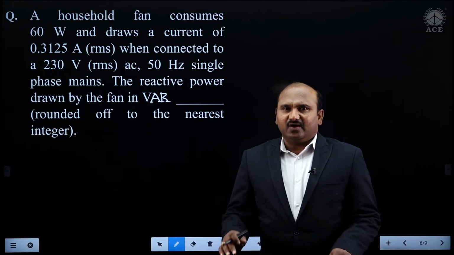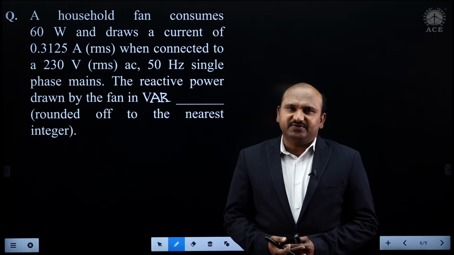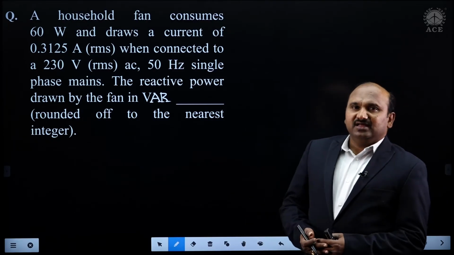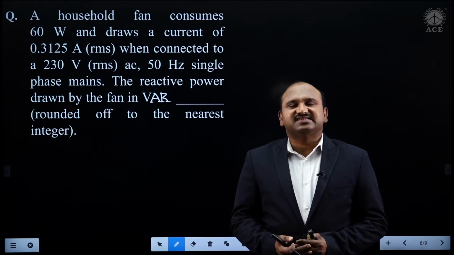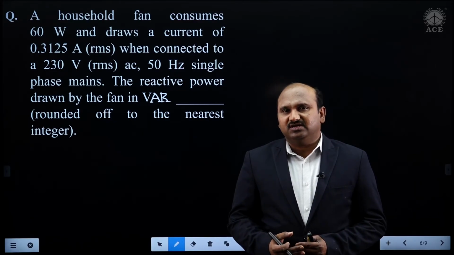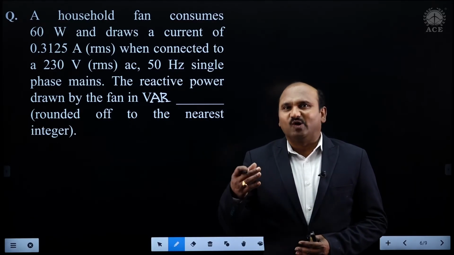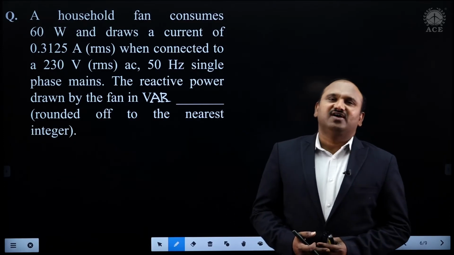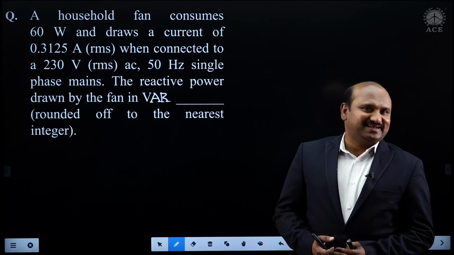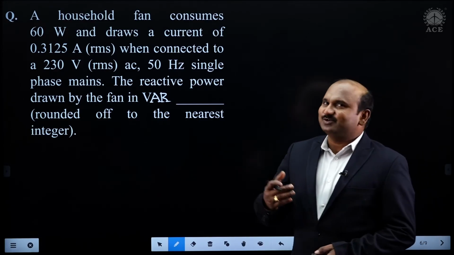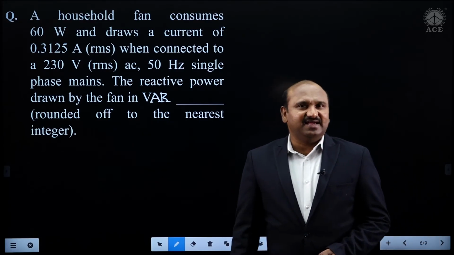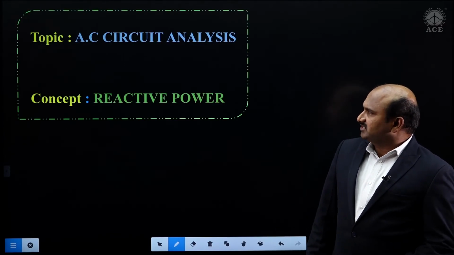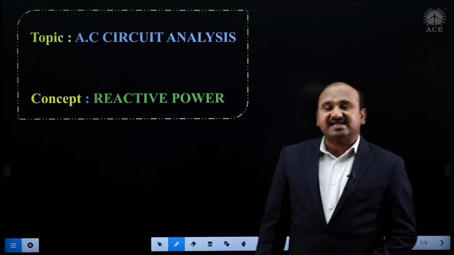Now, according to the given data, a household fan is there, and its consumption is 60 watts. A fan is a coil, which represents a series combination of resistance and inductance. This question falls under AC circuit analysis, or sinusoidal steady state analysis, and the concept is reactive power.